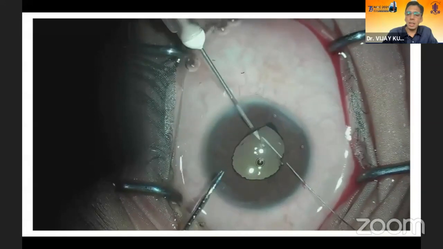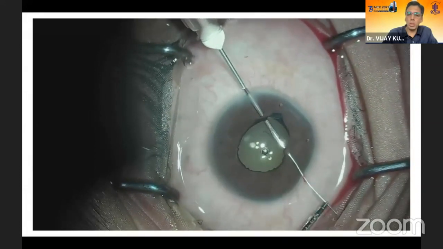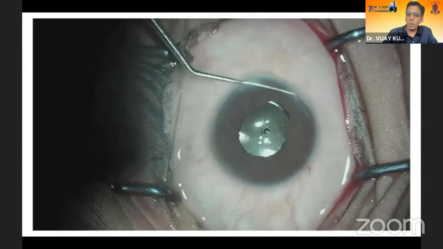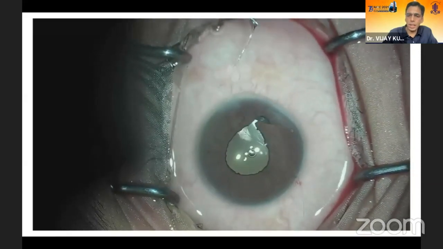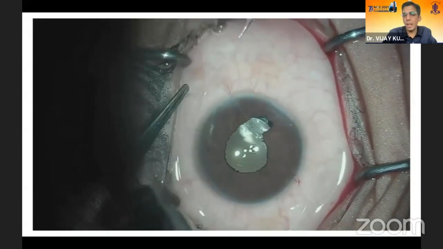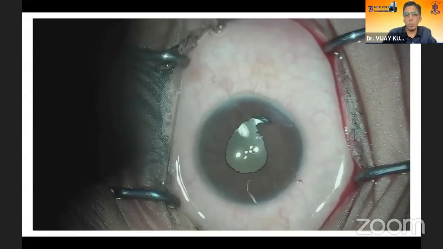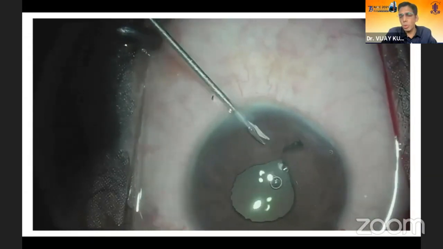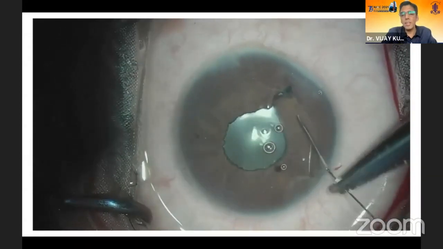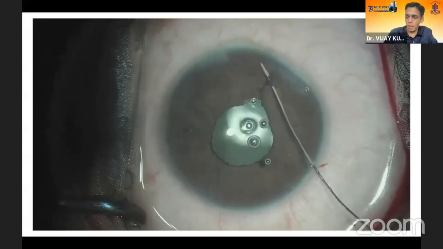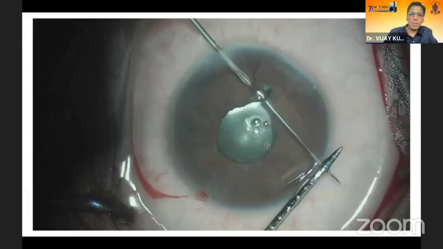Now this can be used in cases of traumatic mydriasis. So a 10-0 Prolene straight needle is passed, and then between the first part of the suture and the last part, the suture is pulled from inside the eye, and 4 throws are given. Then both the sides are pulled out, and it takes care of this traumatic mydriasis very well. Thank you very much.